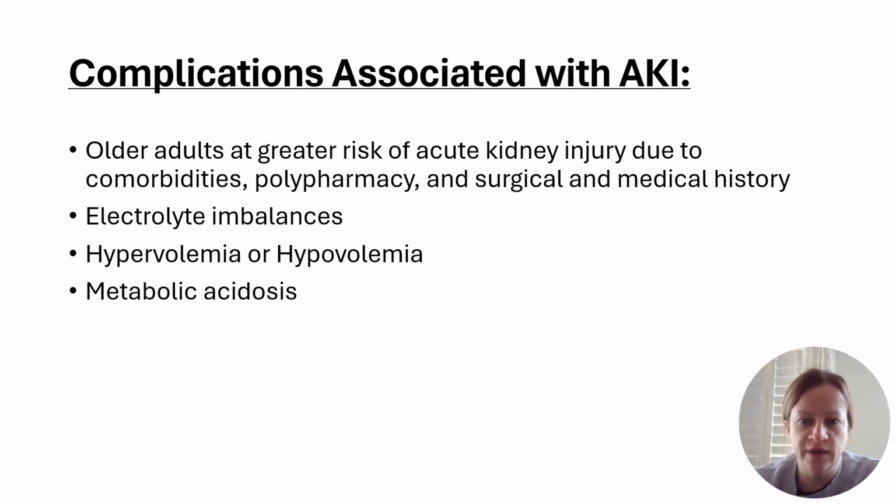Complications associated with acute kidney injury. Older adults are at greater risk of acute kidney injury due to comorbidities, polypharmacy, and surgical and medical history. There's also the complication of electrolyte imbalances. Depending on what phase they're in, they can be experiencing hypervolemia or hypovolemia. Again, constant monitoring of those labs and then ensuring that they're getting the proper diets. And then metabolic acidosis.